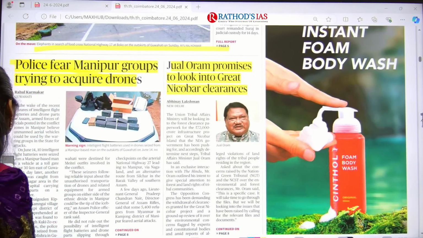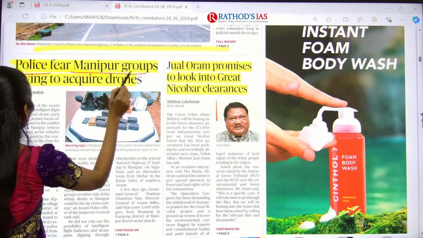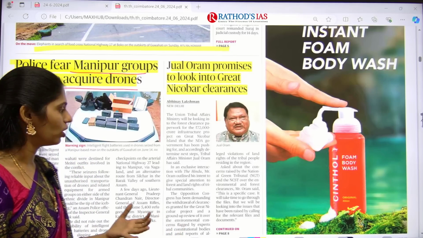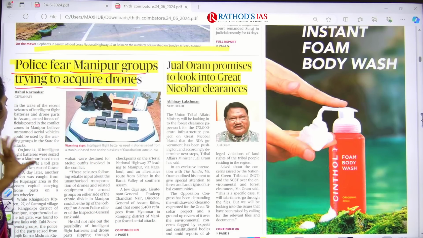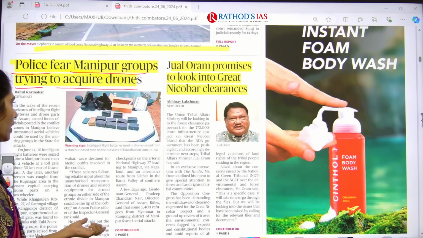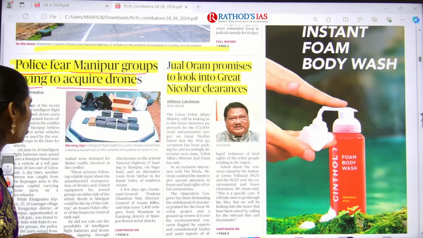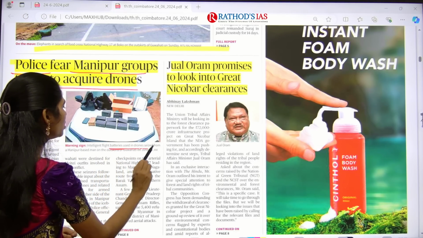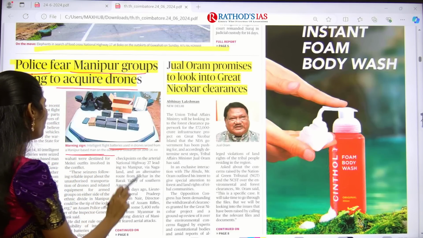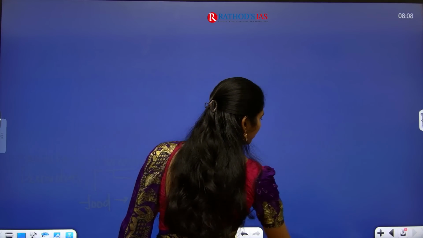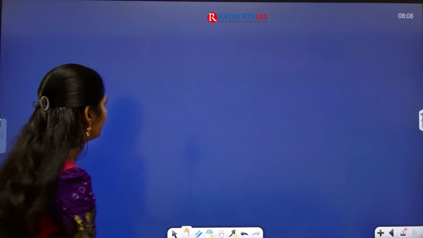The first one is: police fear Manipur groups trying to acquire drones. So you know that in Manipur communal violence is going on, right? Now there is one piece of intelligence information they got that yes, they are going to acquire these drones. Especially, they got batteries that are used in drones. They had been seized from a Manipur-based man on the outskirts of Guwahati. So this article is important from the communal violence point of view.